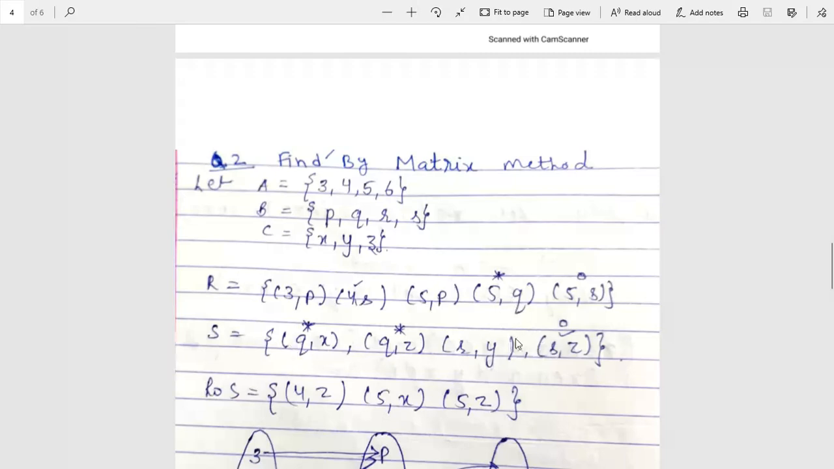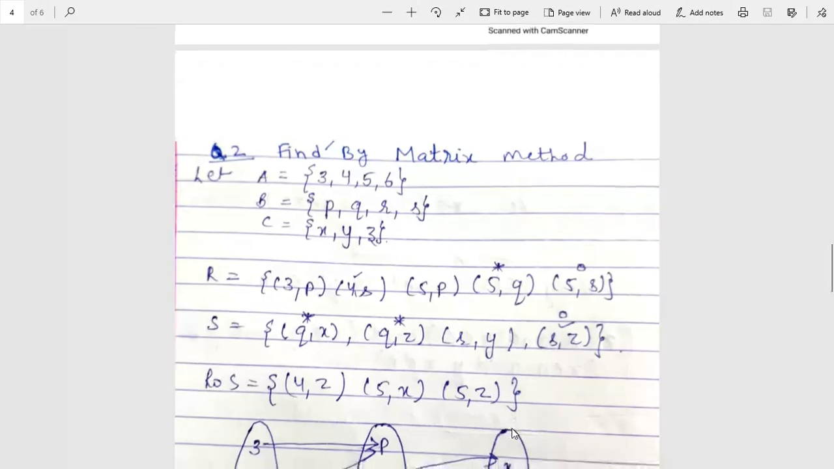For 5Q and 5S we can try all ordered pairs, then this will be the composition ROS. So this is basically the final answer. But in our problem, it is mentioned to find ROS by the matrix method.